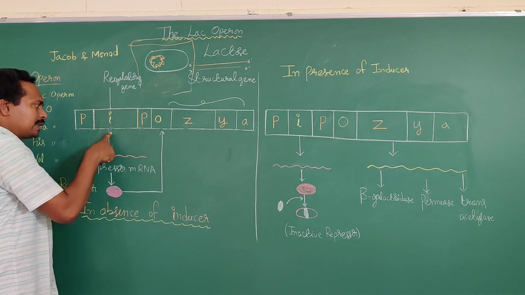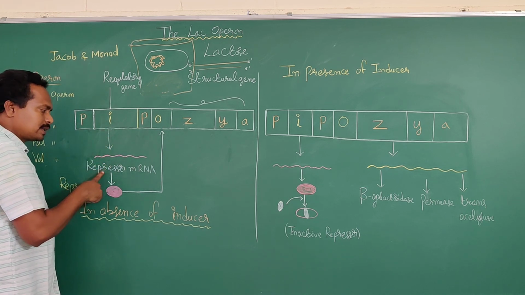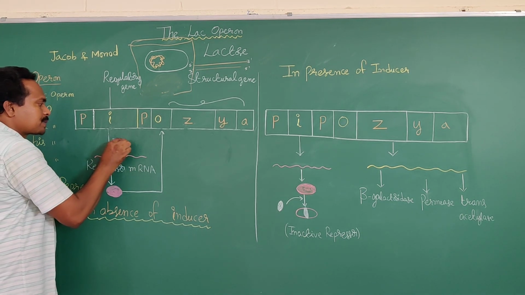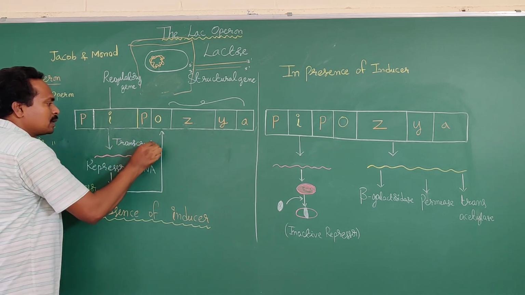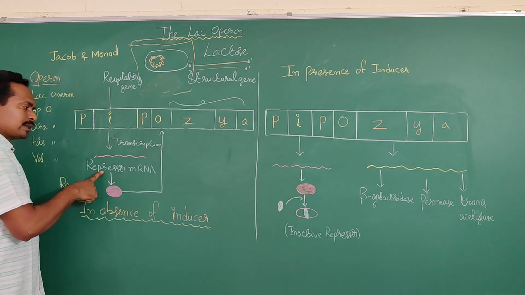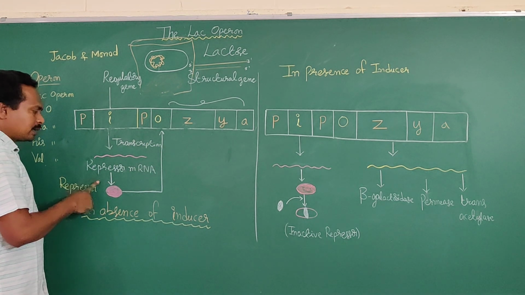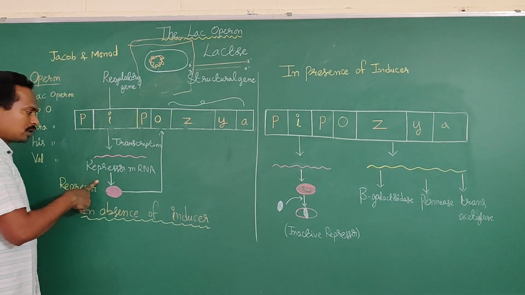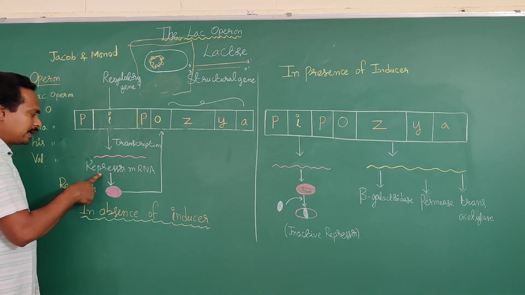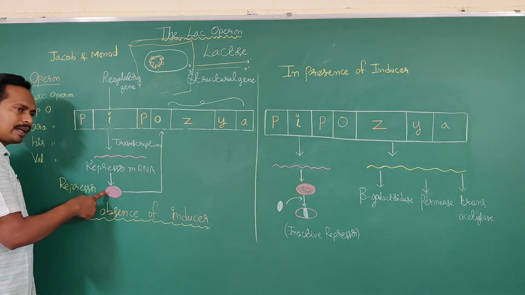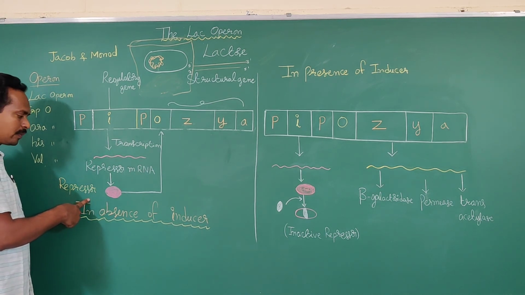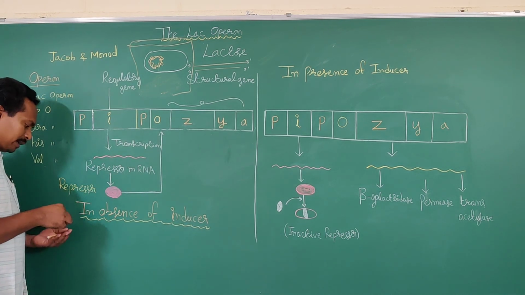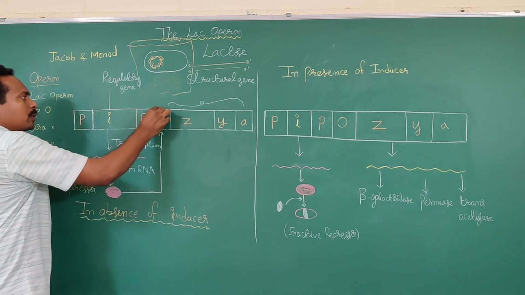Okay, the regulatory gene is involved in the synthesis of an mRNA molecule in the transcription process. The synthesis of the mRNA molecule, that is known as the repressor mRNA. The repressor mRNA is involved in the synthesis of a protein. That protein is known as the repressor protein. Okay? So the repressor protein binds to the operator region.